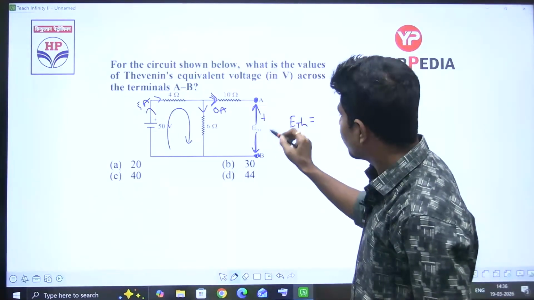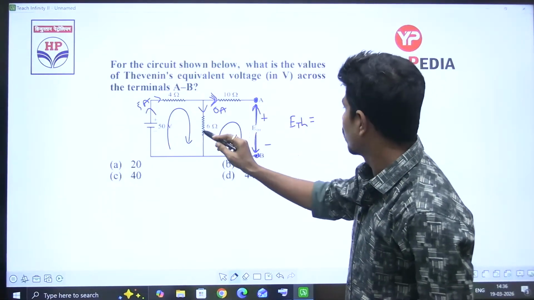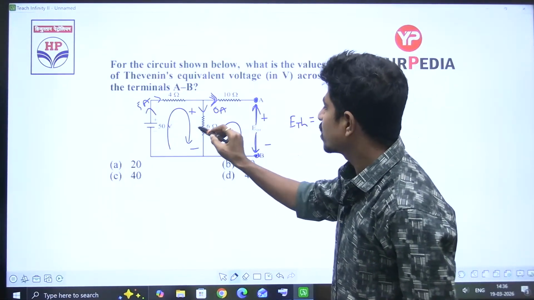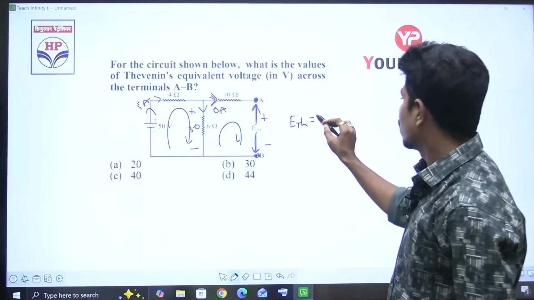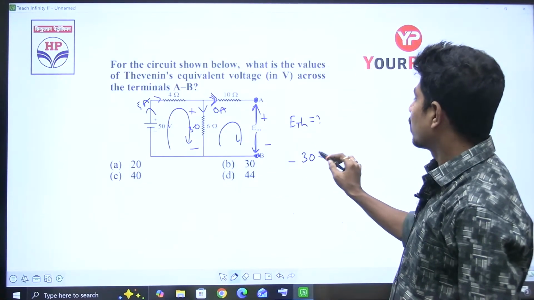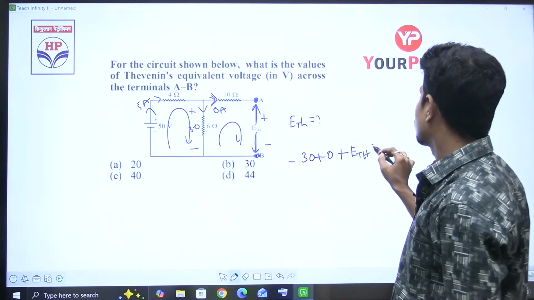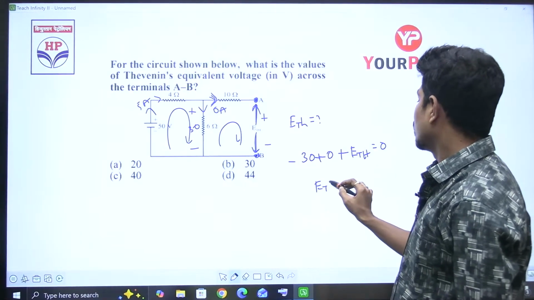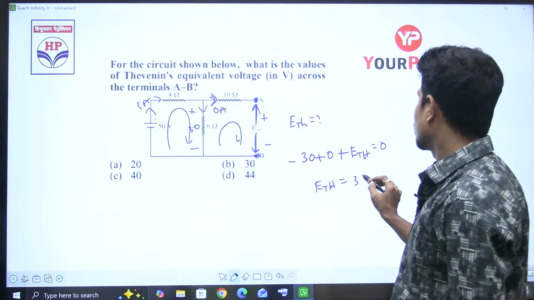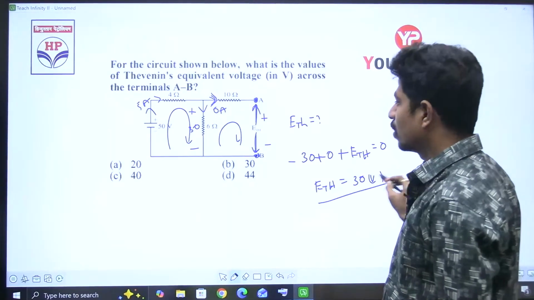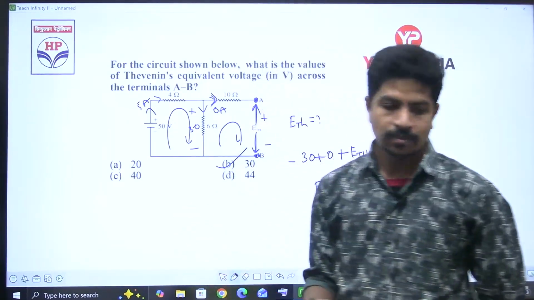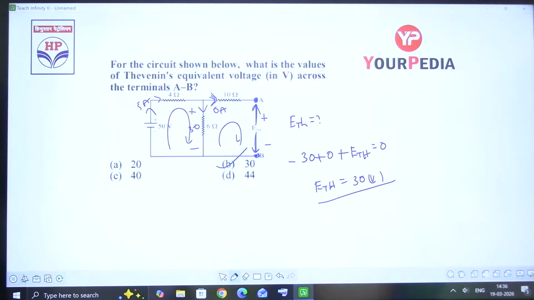Now I am applying KVL for this one. 5 amperes, 6 into 5 is 30. Minus 30 plus 0 plus ETH is equal to 0. So from this, ETH is equal to 30 volts. Option is B. Good.